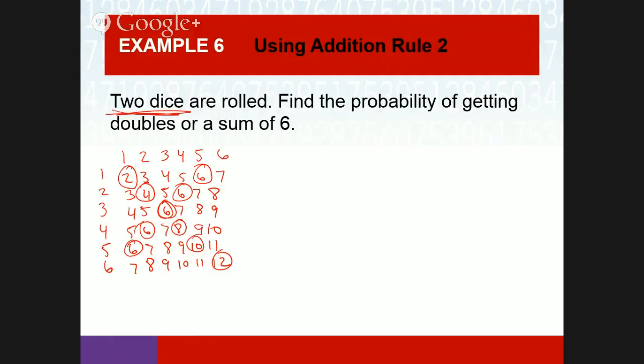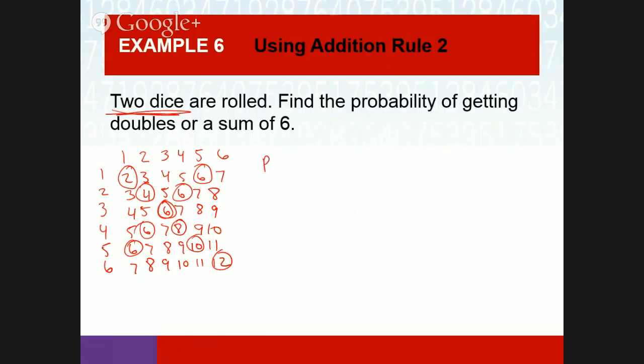Doubles mean like 1, 1, 2, 2, 3, 3. So this sum comes from 1, 1, 2, 2, 3, 3, 4, 4, 5, 5, 6, 6. There's 6 ways to get doubles. Plus the 5 ways to get the number 6. We don't count the middle 6 twice, you're saying.